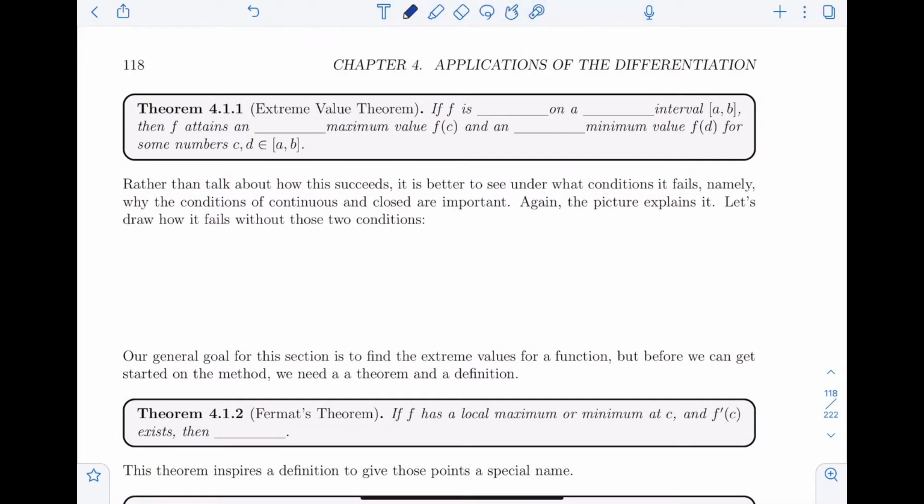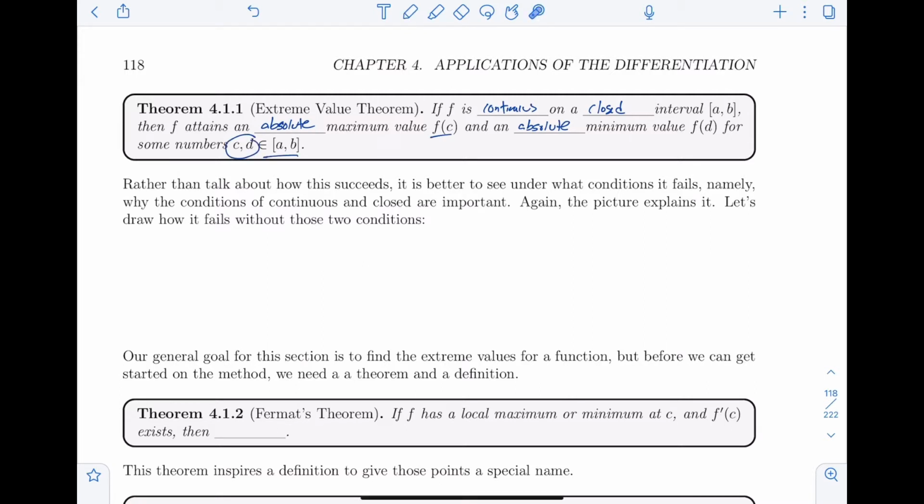Now that we've got the definitions out of the way, let's talk about some theorems. If f is continuous on a closed interval [a, b], then f attains an absolute maximum value f(c) and an absolute minimum value f(d) for some numbers c and d inside the interval.